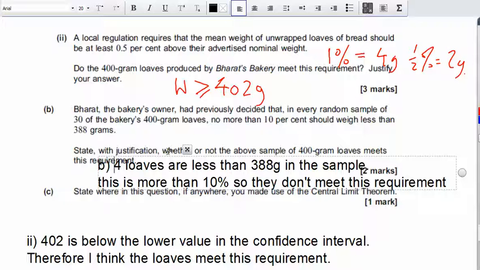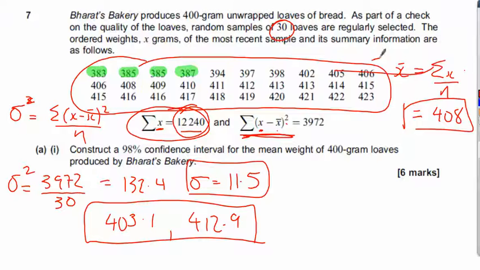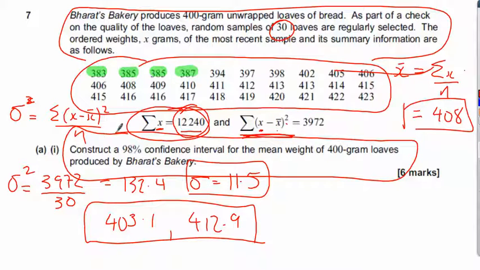Part C, state where in the question, if anywhere, you use the central limit theorem. Okay. Some of you still get hung up on the sample size. Stop it now. Basically it's about whether or not you know what the distribution is. In other words, do we know what type of distribution these weights follow? And we don't. If you reread the question, does it say anything about what type of distribution it is anywhere in the question? And it doesn't.